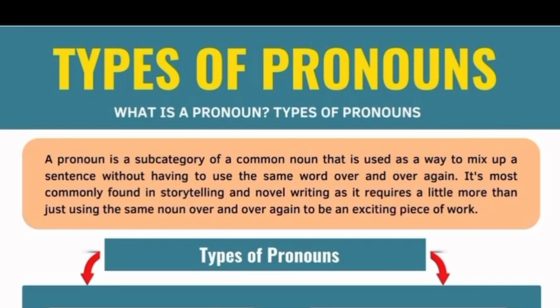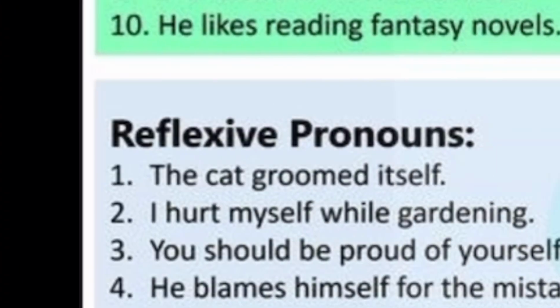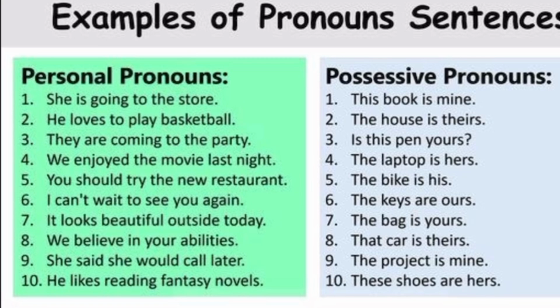We have personal pronouns, and these are used in place of a specific person or thing, like he, like I, like we. Look at this next slide. Personal pronoun. She's going to the store. She is a pronoun. He loves to play basketball. He is a personal pronoun. They are coming to the party. They is a personal pronoun. We enjoyed the movie last night. We is a personal pronoun.